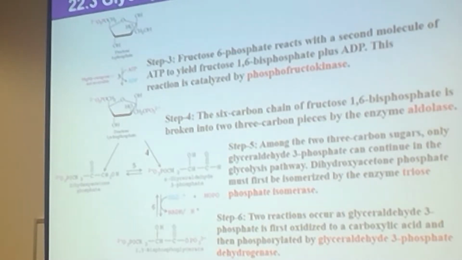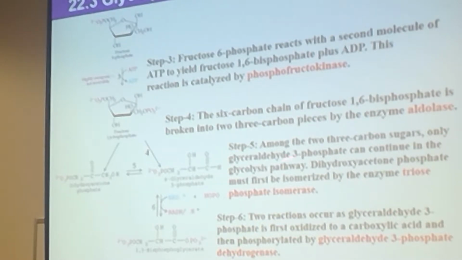If they have the same molecular formula, what do we call them? They are constitutional isomers, remember? They are isomers, but constitutional because they have different functional groups. What is this functional group? Ketone. And what is this functional group? Aldehyde. So we are having two different functional groups. So they are two isomers.